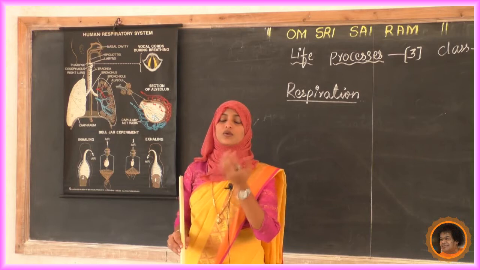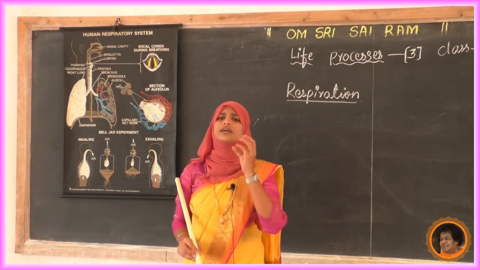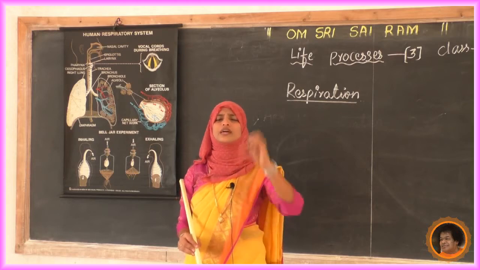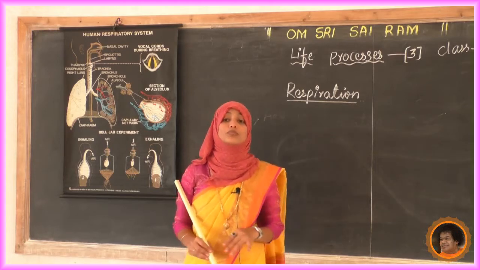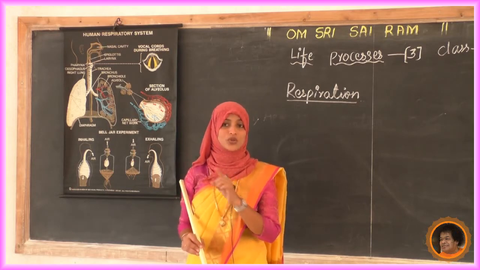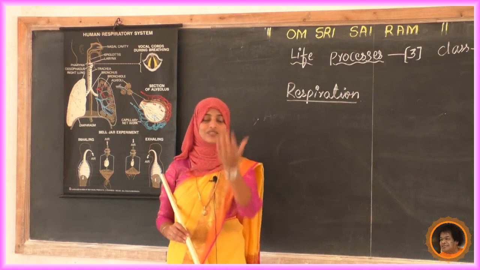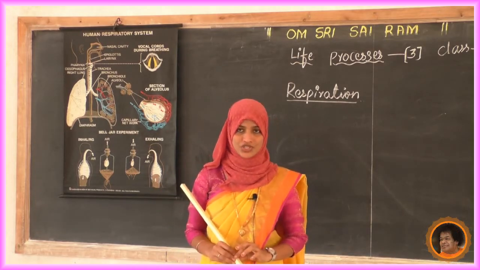Yes, nose, or else nasal cavity. Now what happens? In the nasal cavity there will be a number of small hairs. Upon that there will be mucus, M-U-C-U-S. Upon that there will be a number of small hairs, cilia-like structures.